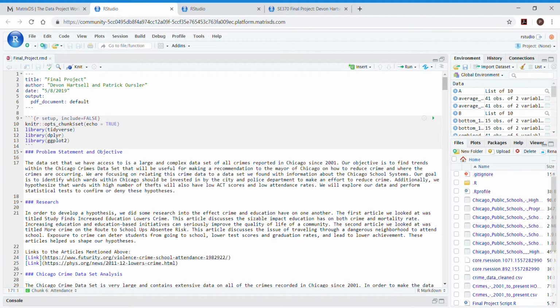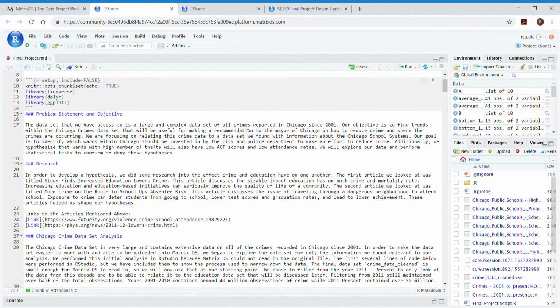The data that we chose to analyze for this project was the Chicago crime data, which consists of all crimes committed in Chicago since 2001. We chose to also focus on education in Chicago with our project, namely student attendance rates and ACT scores. We hypothesized that wards in Chicago with the highest crime rates, namely theft, would result in the lowest ACT scores and student attendance rates.